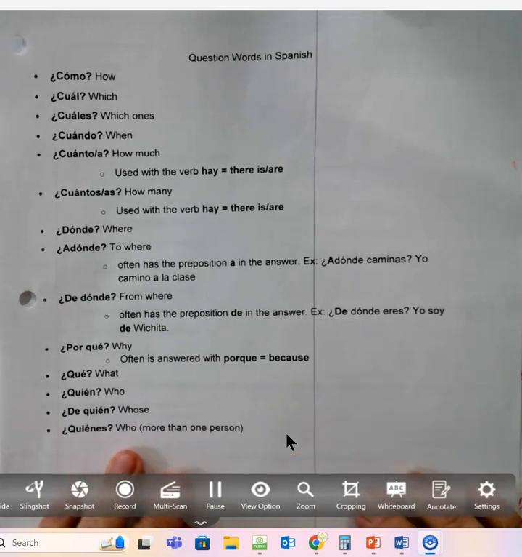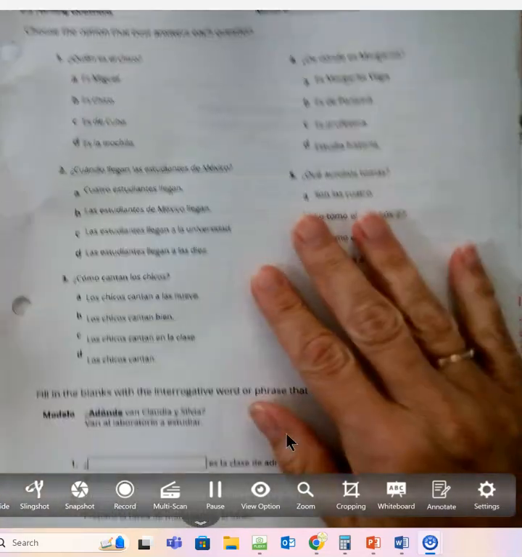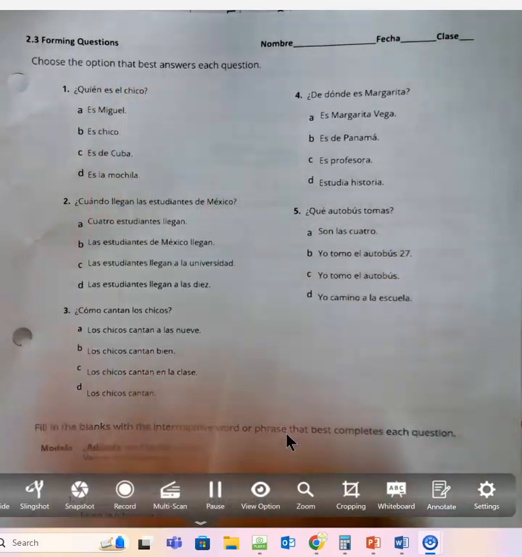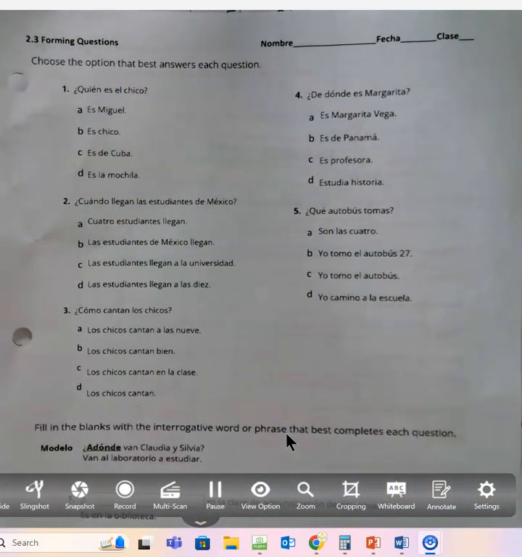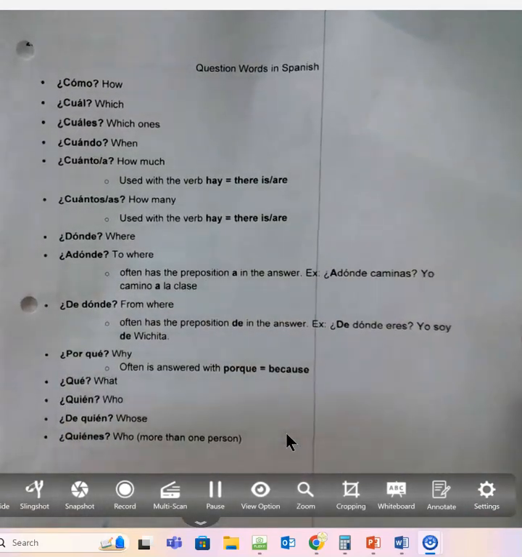Okay, chicos, you should have picked up 2 sheets now. One is a list of your question words, and the second one is today's assignment, 2.3 Forming Questions Worksheet. In order to complete this worksheet, you're going to need to remember the question words that we've already had and then recognize the new ones.